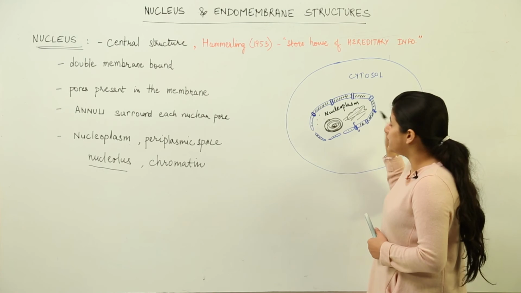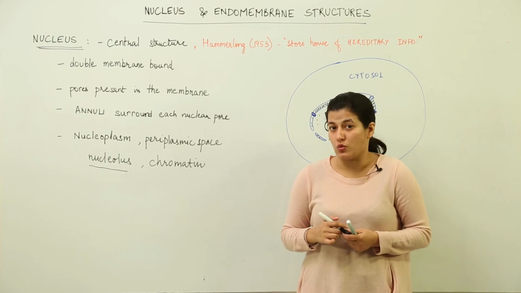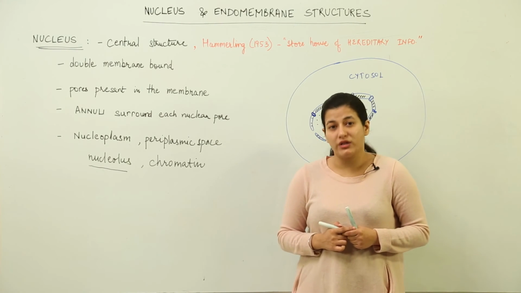And the remaining material is the chromatin material. What is chromatin material? You must be knowing chromatin somewhat resembles chromosomes. So chromatin material is the genetic material which carries all the information.